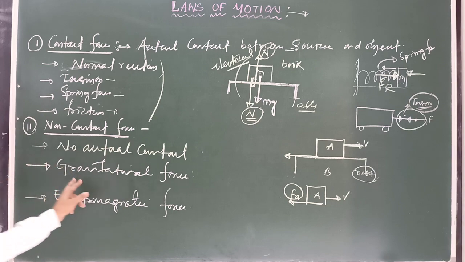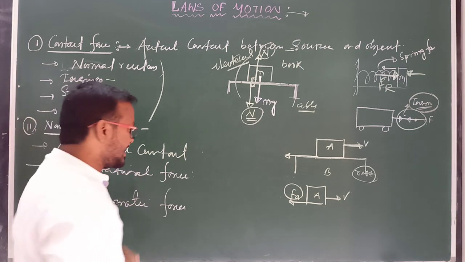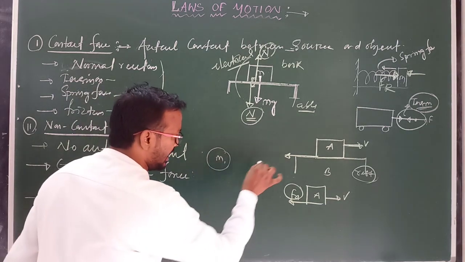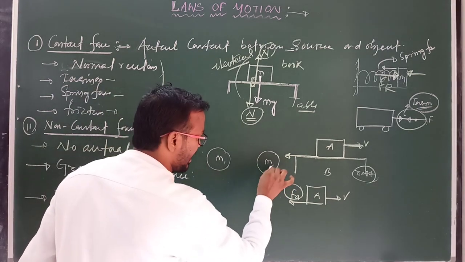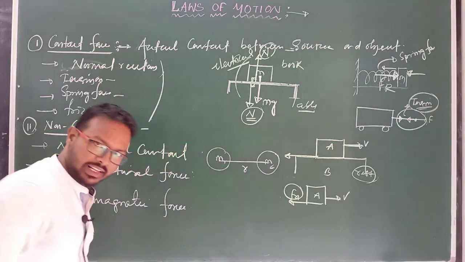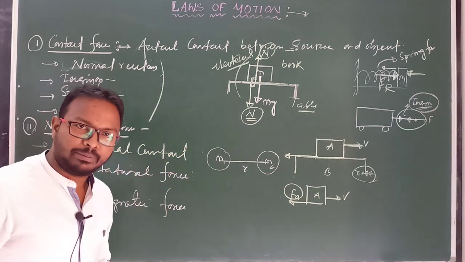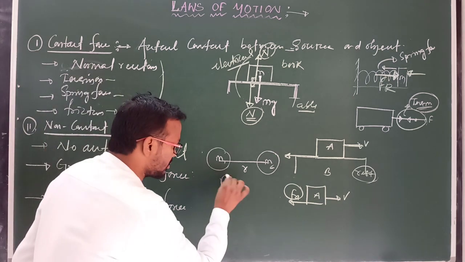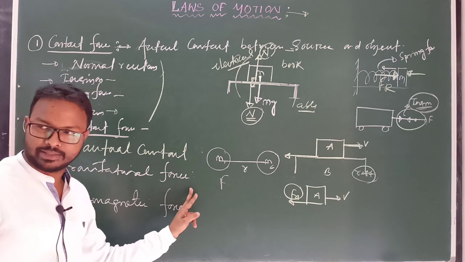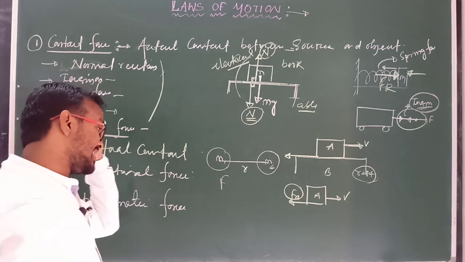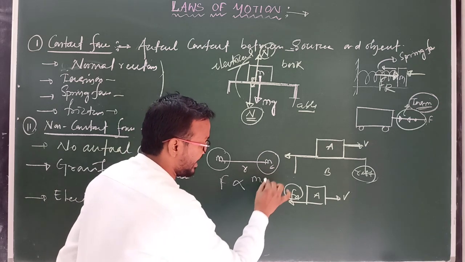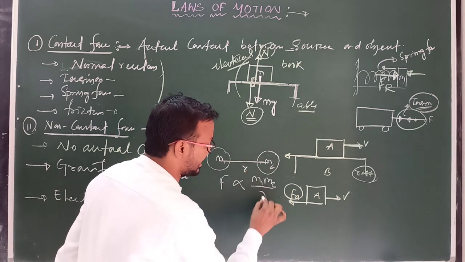Clear? So what is gravitational force? Suppose there is a body of mass m1 and another body of mass m2, separated by a distance r between their centers. Then according to Newton's law of gravitation, the nature of this gravitational force is always attractive, and the magnitude of the attractive force is directly proportional to the product of their masses, m1 m2, divided by the square of the distance between them.